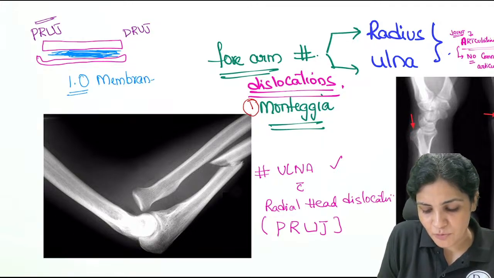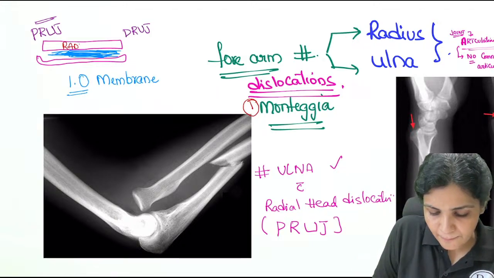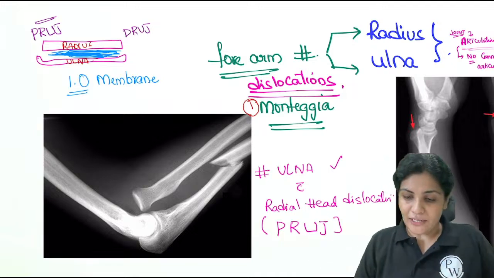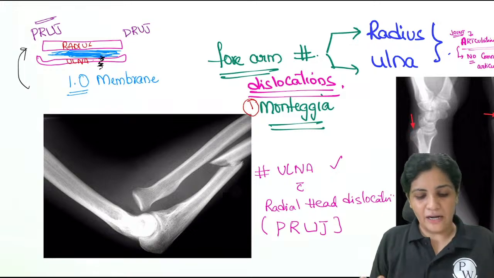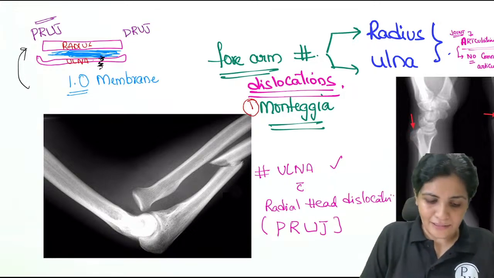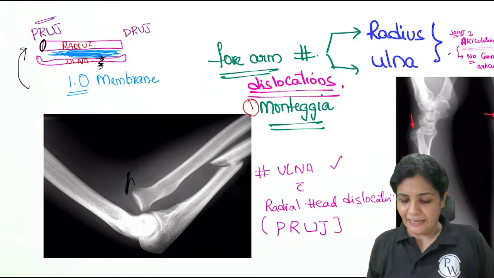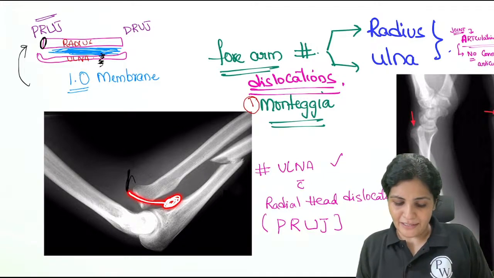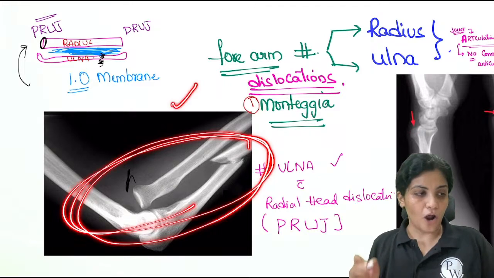What does interosseous mean? In between two bones, that is your radius and the ulna. So this is your radius and this is your ulna. Understood? So these two joints. One fracture, one joint will be disturbed. In case of Monteggia, what did I tell you? There will be a fracture of the ulna somewhere here. The proximal radioulnar joint will get disturbed, that is, the radial head will get displaced. If you see, the radial head should sit here nicely. Now it is getting displaced. So this is an example of your Monteggia fracture. Not to miss.